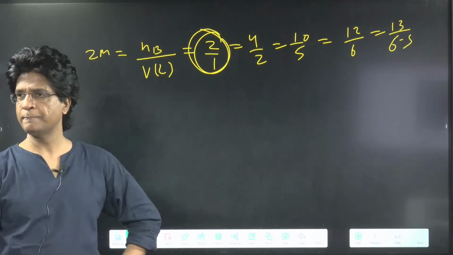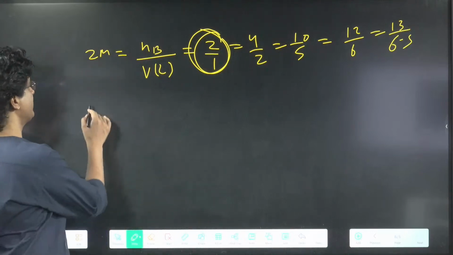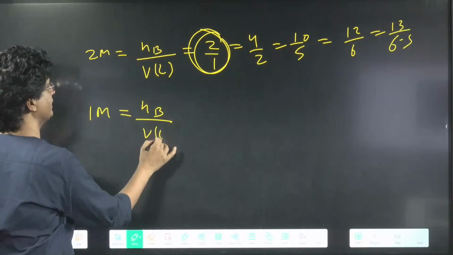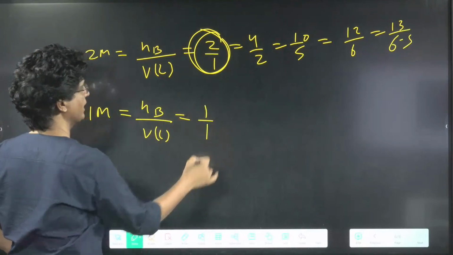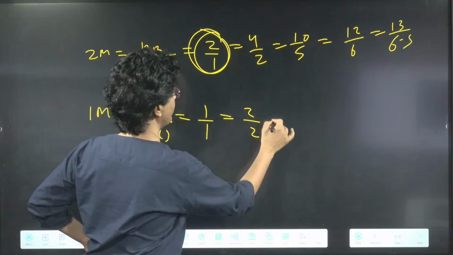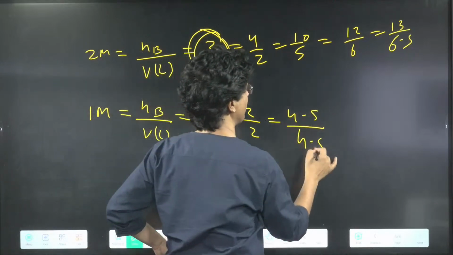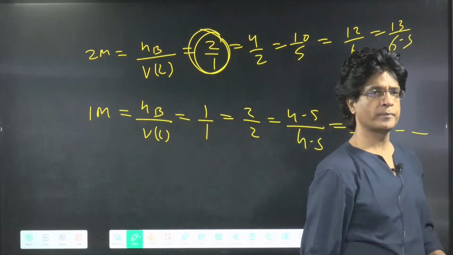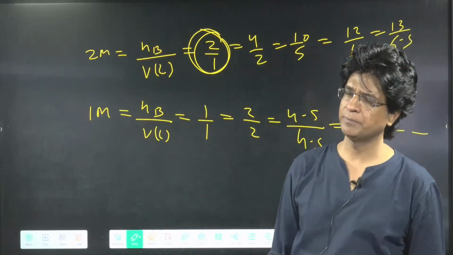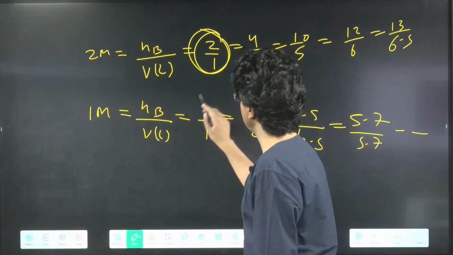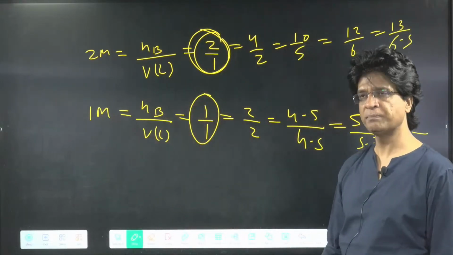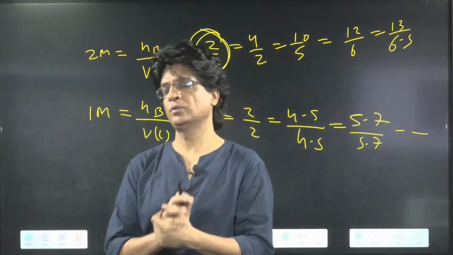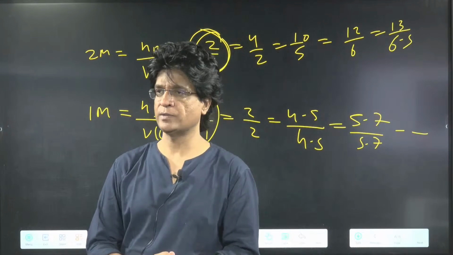Two molar solution, right? Similarly, if I want a 1 molar solution, it will be again number of moles of solute upon volume in liter. I can prepare 1 mole in 1 liter, 2 moles in 2 liter, 4.5 moles in 4.5 liter, 5.7 moles in 5.7 liter, and so on. But the ratio remains the same. Which one will you choose? I'll choose the simplest one. The idea is that to get the same ratio, there are infinite ways.